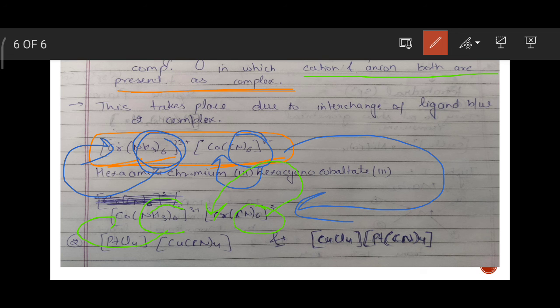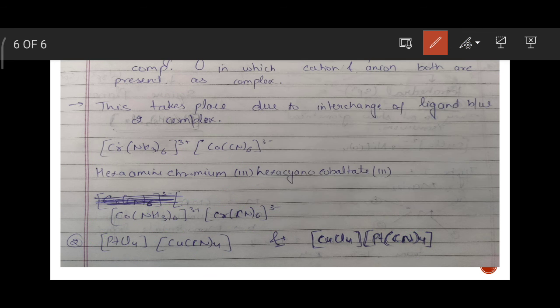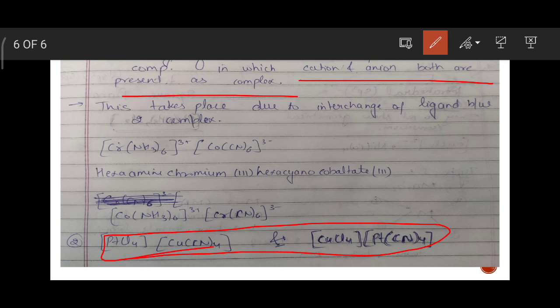In this example you can see PtCl4, where platinum is interchanged with copper. In one, CN is bonded with copper, and in the other, CN is bonded with platinum. That means interchange is taking place. Such isomers, in which interchange of cation and anion takes place, form coordination isomers. Just write two examples and one definition if it comes in the exam.